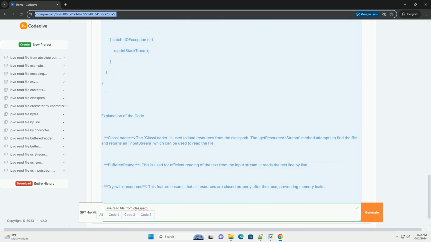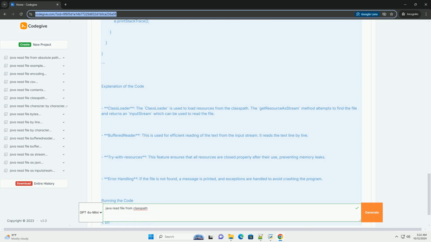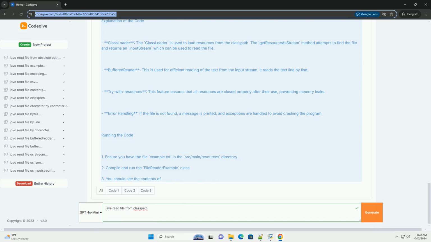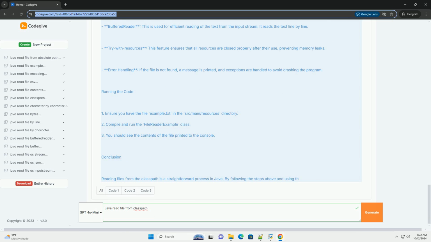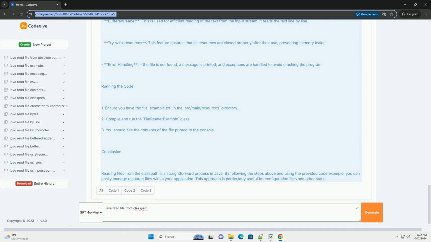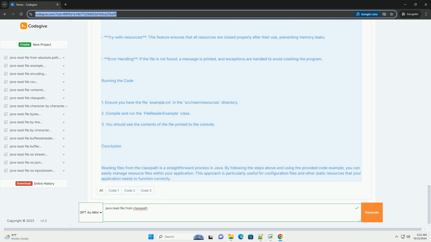1. Place the file in the class path. Ensure that your file is in the class path. Typically, this would mean placing it in the src/main/resources directory if you're using a standard Maven or Gradle project structure. For non-Maven projects, it can simply be in the src directory or in a designated resources folder.